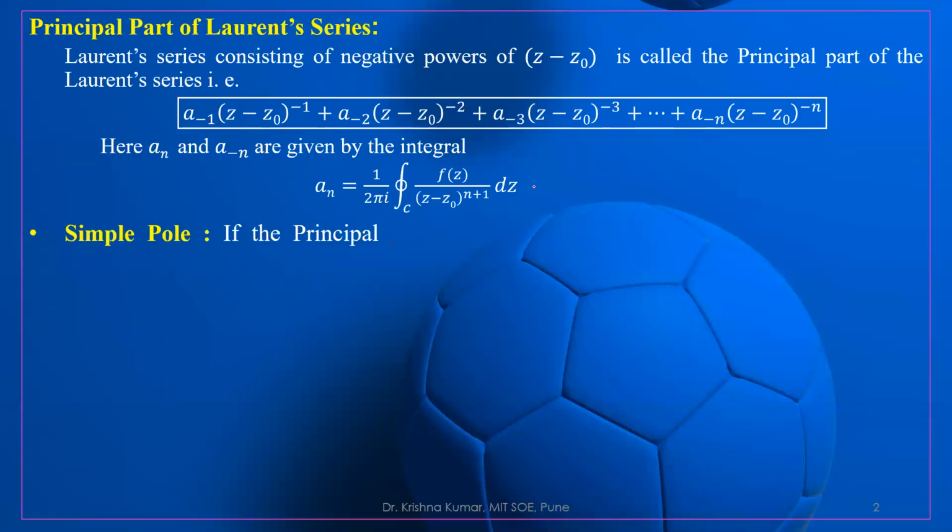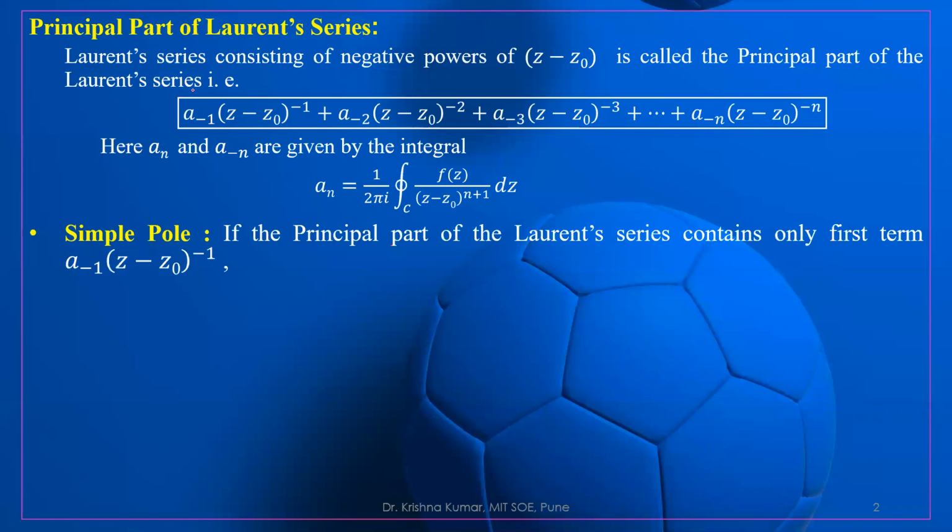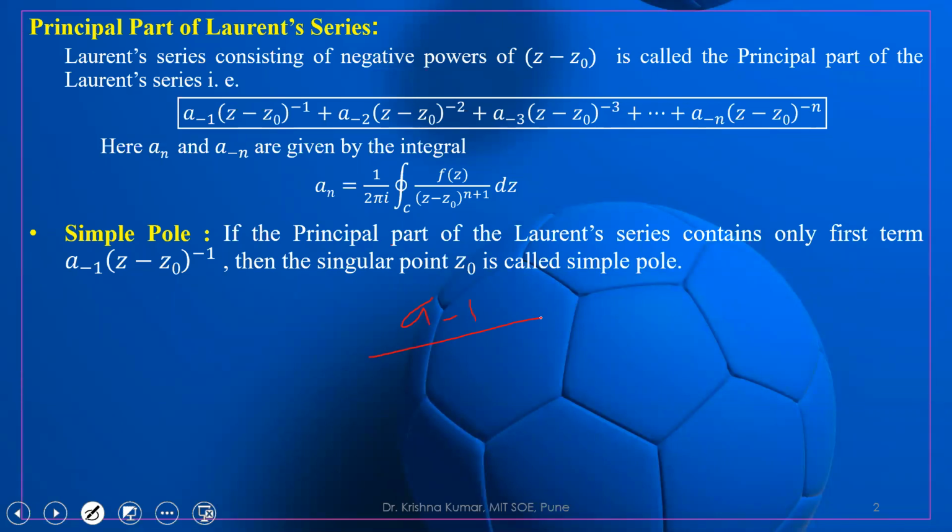Then what is the meaning of a simple pole? Simple pole means what? If we take the first term, just look here, what are we getting? a_{-1} upon (z minus z0) whole to the power 1.